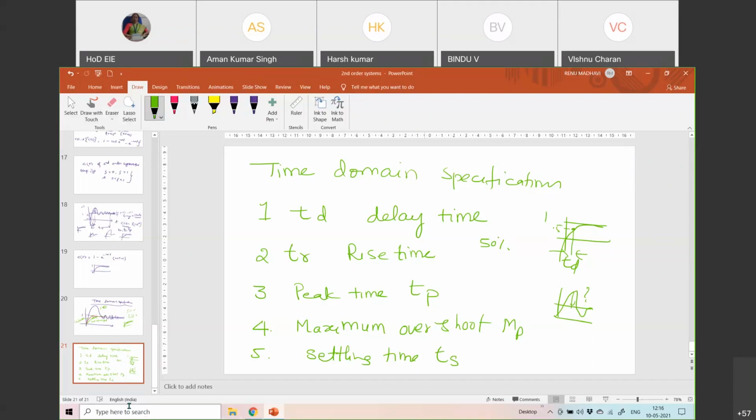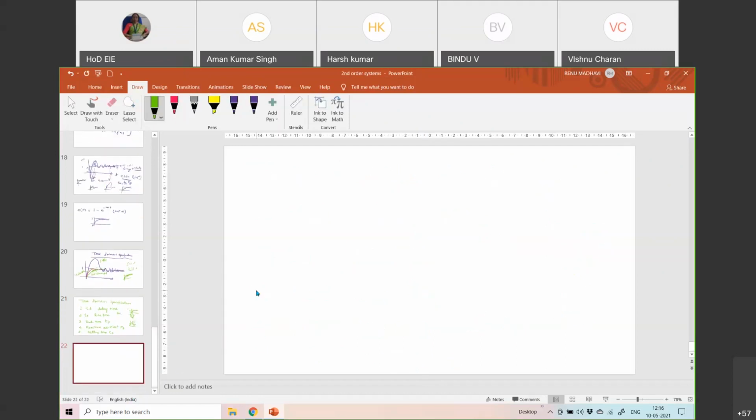Then also, in order to find out these things for a given second order system, we should know the formulas that we have to use. That means you have to remember them, because there could be problems based on this and they'll ask you to do it. So there is something called rise time.